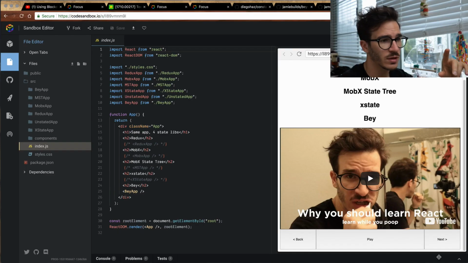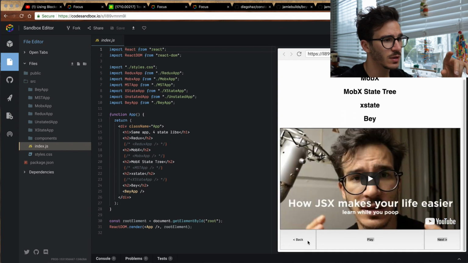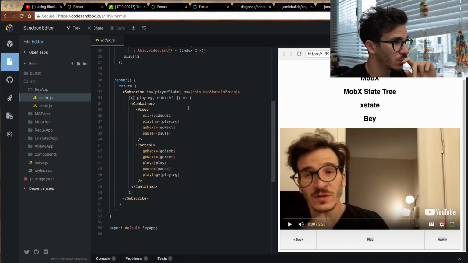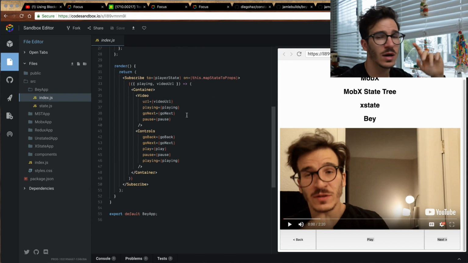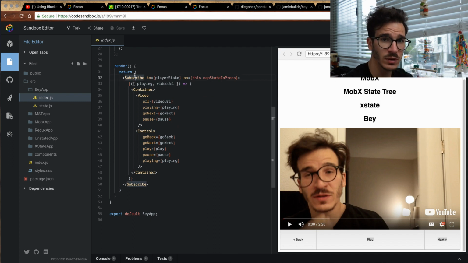So we're gonna look at the same project we've been working on for the last couple of videos, except this time it's going to have our little player component with the next button, the back button, and the play button, which looks very similar to how we built it with Unstated. We're rendering a single subscribe component. It's not wrapped in a provider or any sort of context.